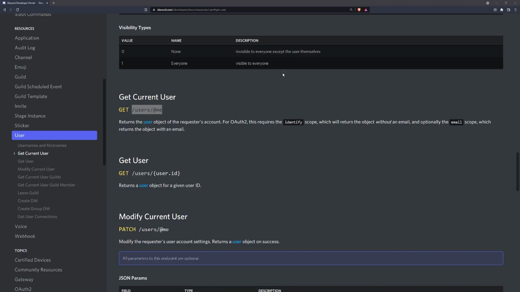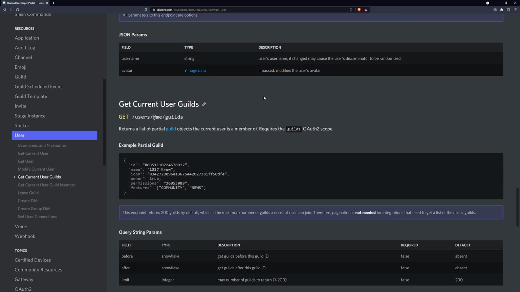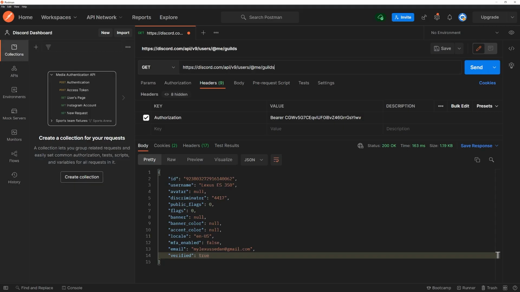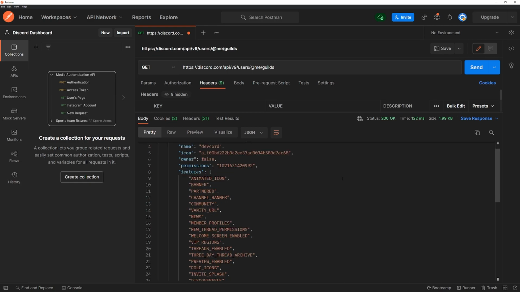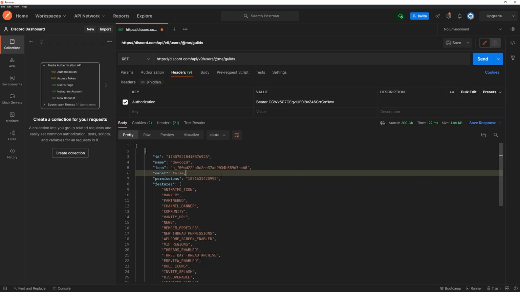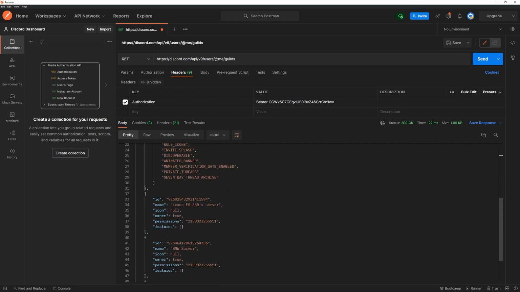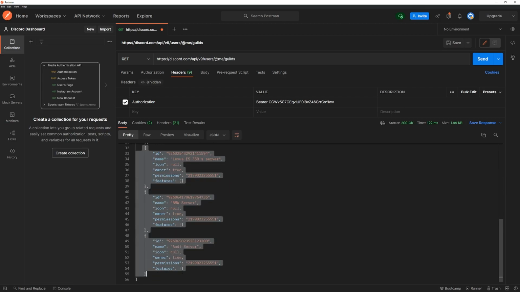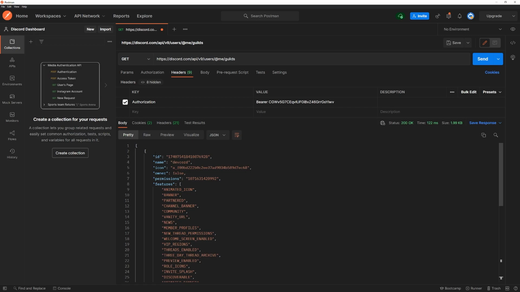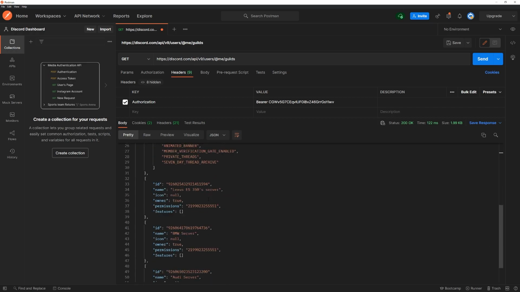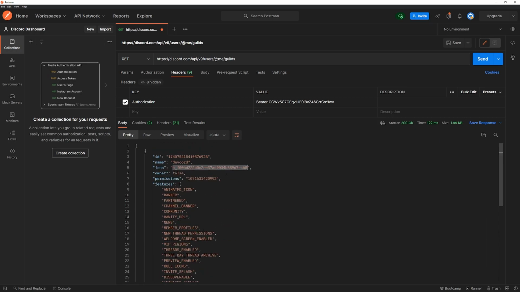Okay. Now, if I want to go ahead and grab all the guilds, at the end we can add /guilds like it suggests in the docs, and you can see that this will give us all the guilds that we are currently in. Let me zoom out a little bit. You can see that it shows devcord, and the last three are my servers, right? And you can see that it shows all of the permissions. It shows the features the server has. It tells us if we are the owner or not, and it also gives us the hash for the server icon.